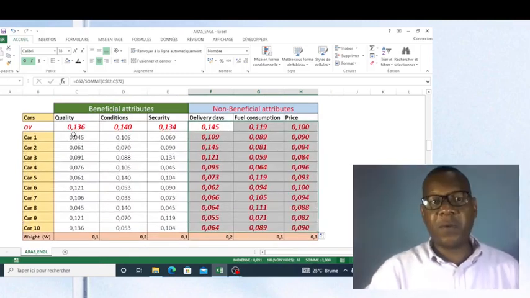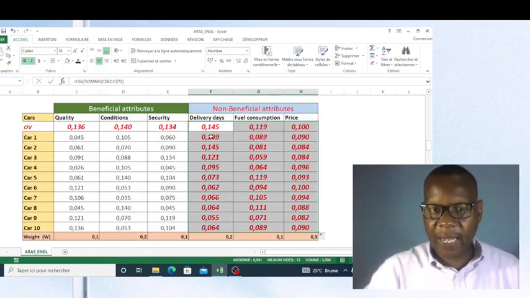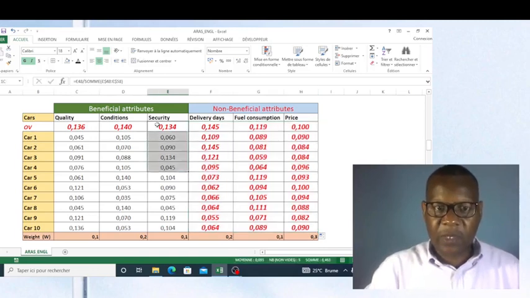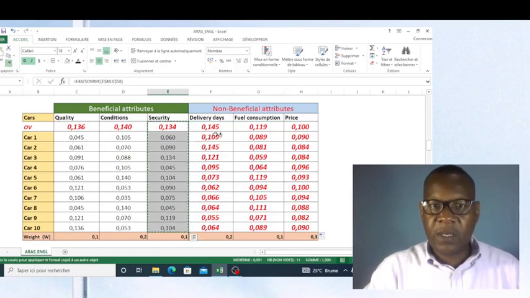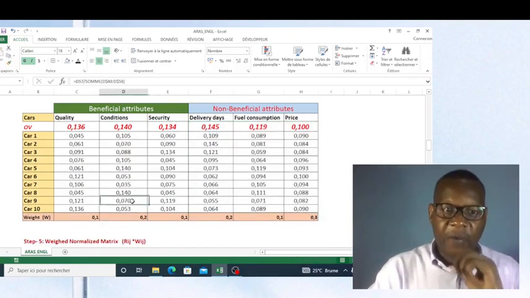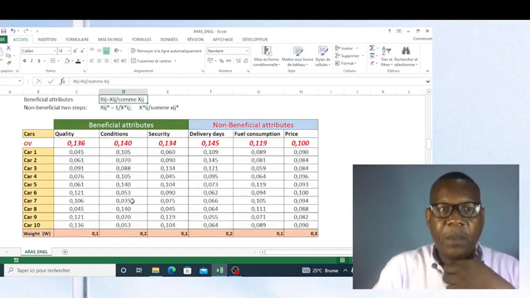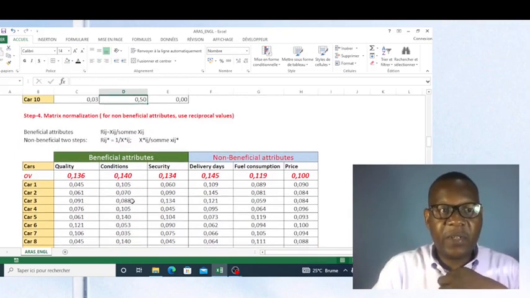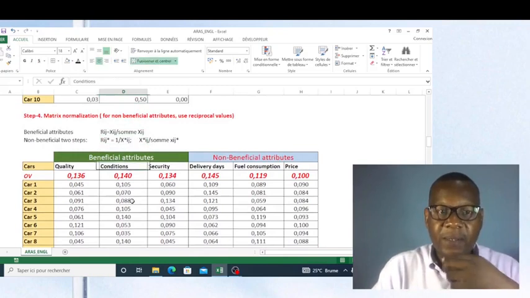That's why we didn't want to copy here, in this column, because I will get a number like this. But I can just copy the format of this column like this. I use this, and I do this. Okay, now, friends, I have normalized the matrix. I have finished normalizing my matrix.